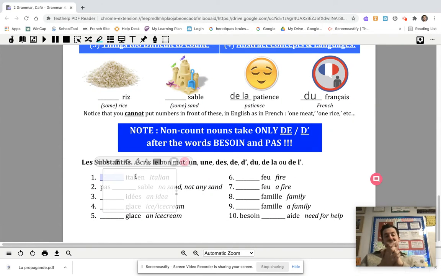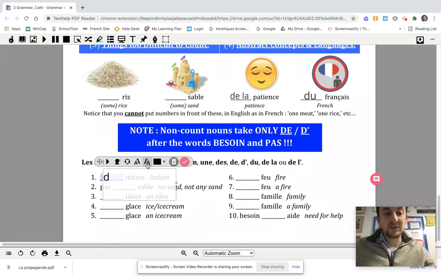Italian, as in the Italian language, count or non-count. One Italian, two Italians. Well, when I'm referring to people, but let's refer to, well, this is capitalized, so it's definitely Italian. It's not referring to an Italian person. It's Italian language. See, there's a lot that's going through your head when you're doing this. So this is going to be the language Italian, which is non-count. De l'italien.